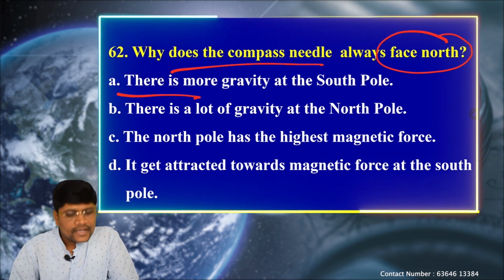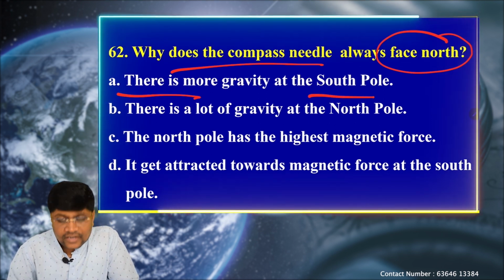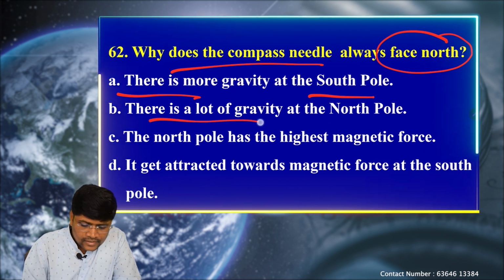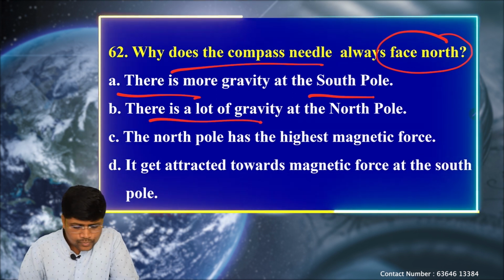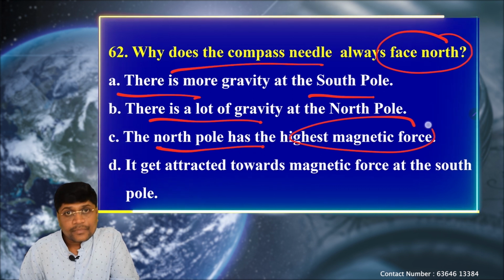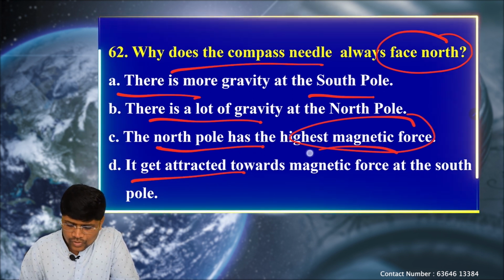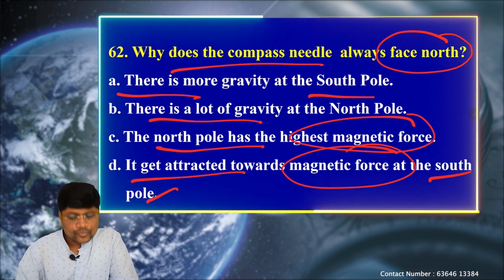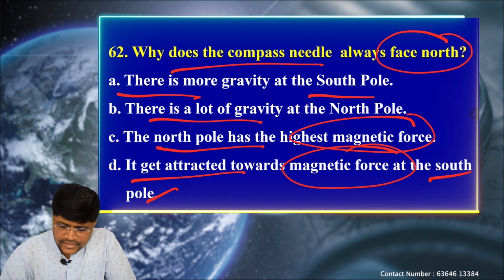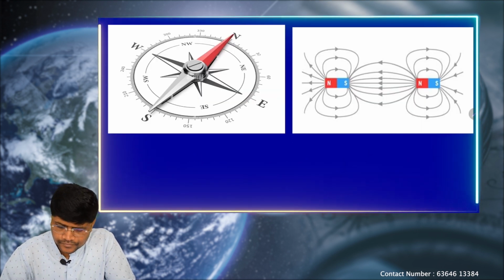So we have option A: there is more gravity at the south pole. B: there is a lot of gravity at the north pole. C: the north pole has the highest magnetic force. D: it gets attracted towards the magnetic force at the south pole. Okay. Let's see the explanation.